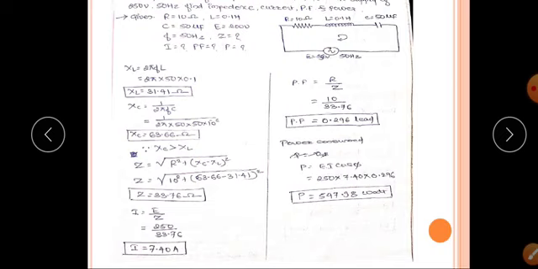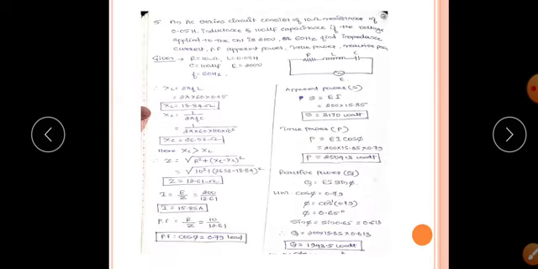We know the formula for the power consumed. P equal to EI cos phi. So E is 250, whereas I is 7.40. Cos phi is nothing but power factor. It is 0.296. So power you will get 547.98 watt.